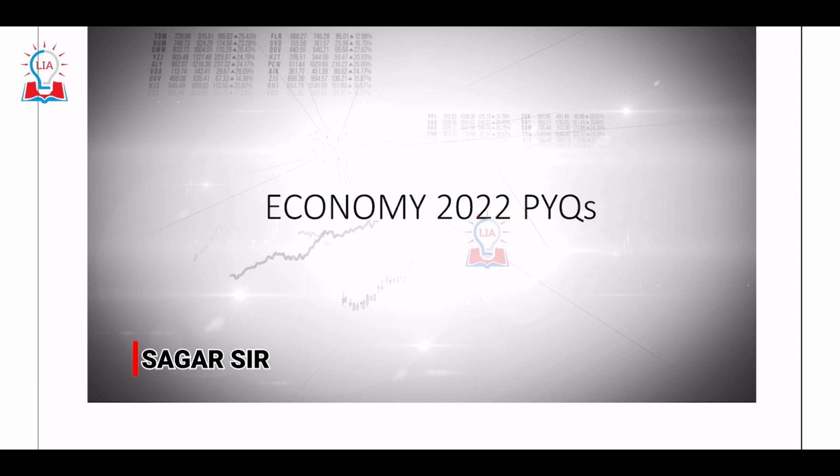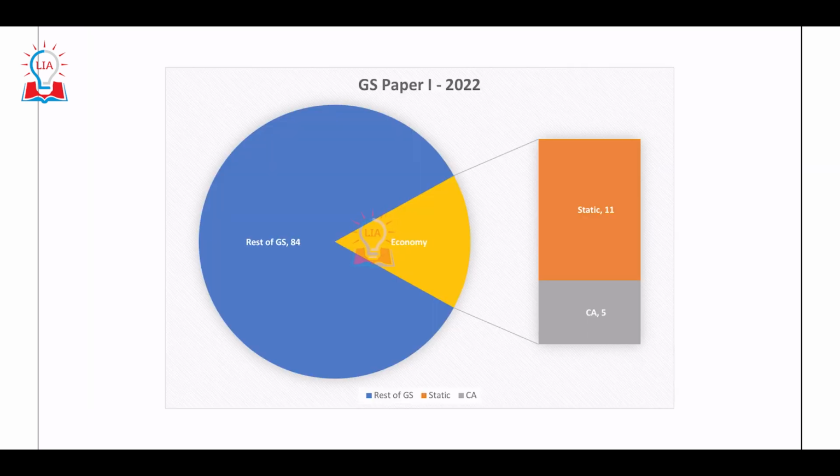In this video, we are going to discuss the questions from Indian economy from the 2022 prelims paper. As you can see, there were a total of 16 questions coming from the Indian economy section itself, out of which 11 were static and 5 were current affairs related. When I say current affairs related, three questions from current affairs were still related to static itself. So basically 14 questions could be attempted just by using your static knowledge itself.